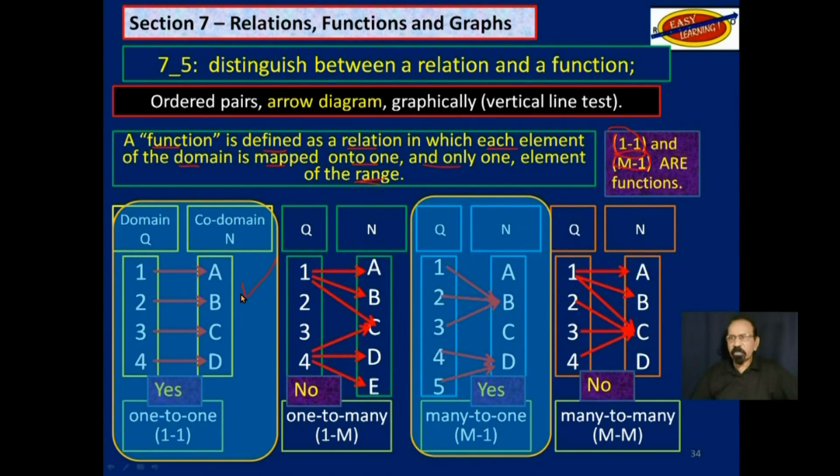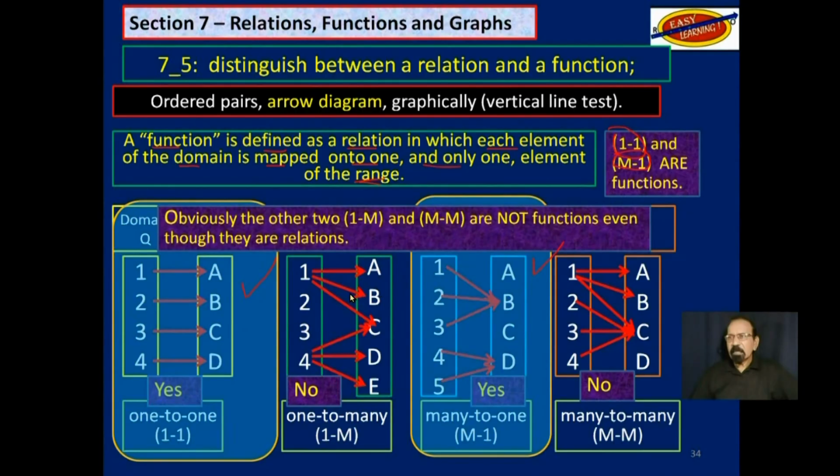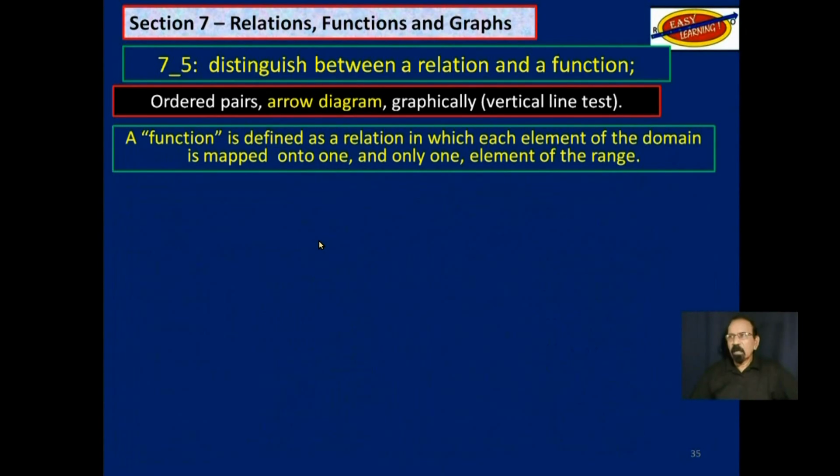So this one here, as we said, and this one here are functions. Obviously, the other two, the one-to-many and many-to-many, are not functions, even though they are relations. A function is defined as a relation in which each element of the domain is mapped onto one and only one element of the range.